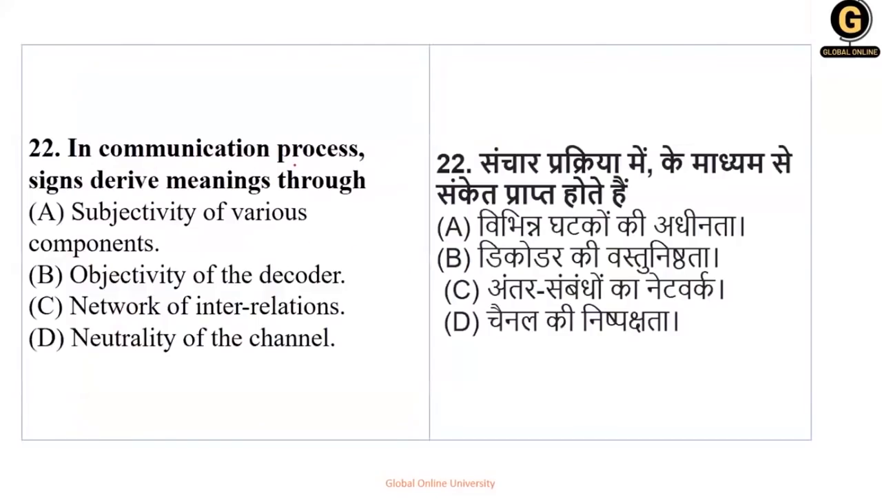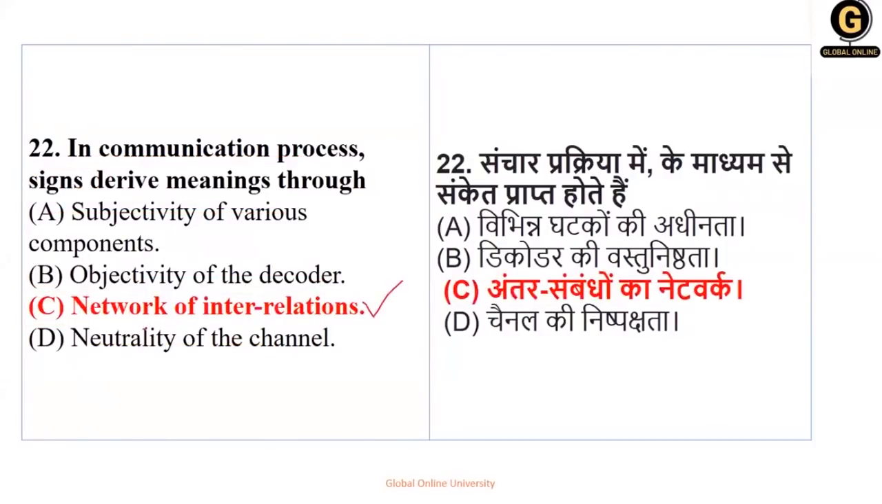Then in communication process, signs derive meaning through. In communication process, signs के meanings, okay, किससे? With the help of what? Here: subjectivity of components, objectivity of the decoder, network of interrelation, neutrality of the channel. So we are talking about signs. So obviously subjectivity or objectivity आएगा नहीं. Channel neutral नहीं होगा. So it is because of the network of interrelations. So the right answer for this is option number C, network of interrelation.